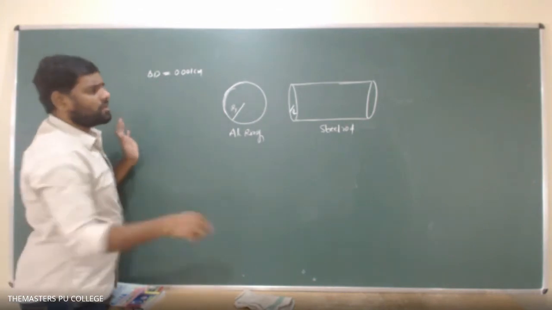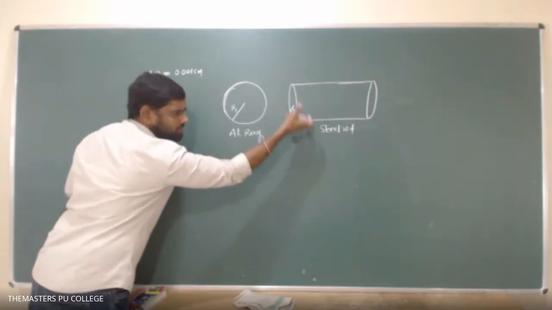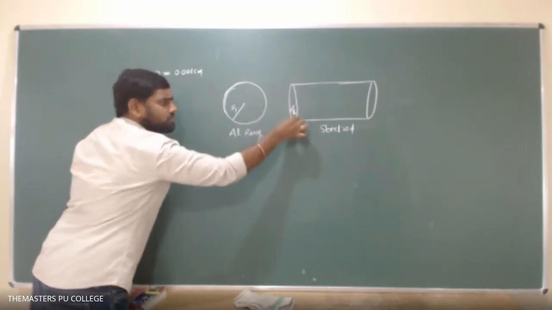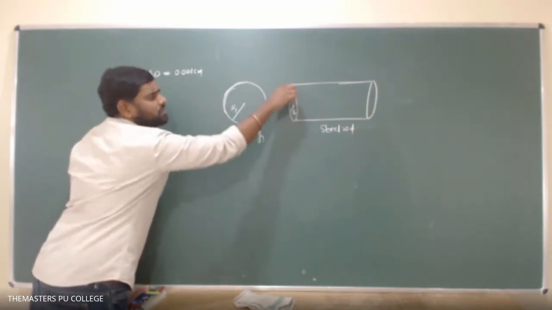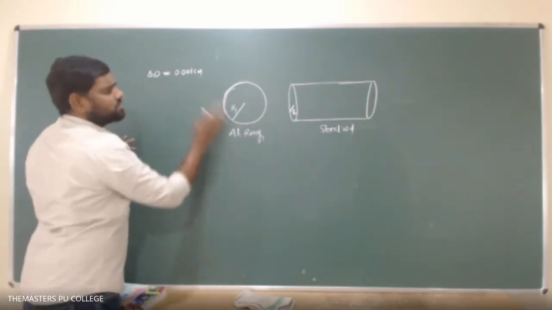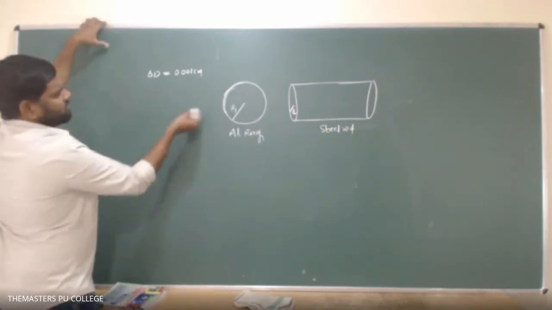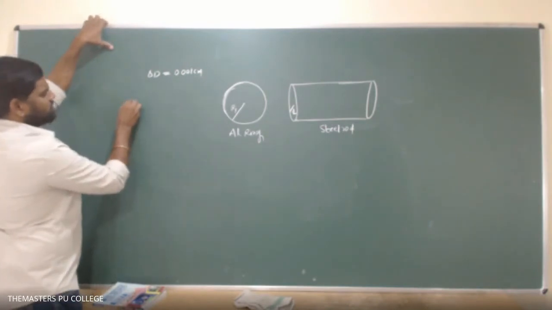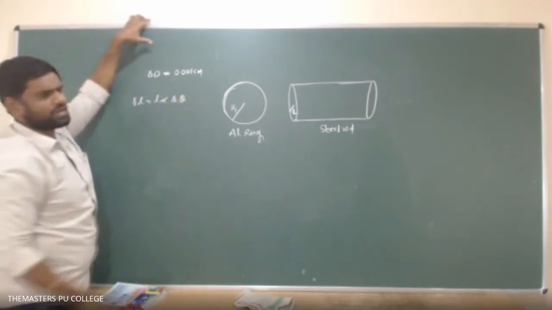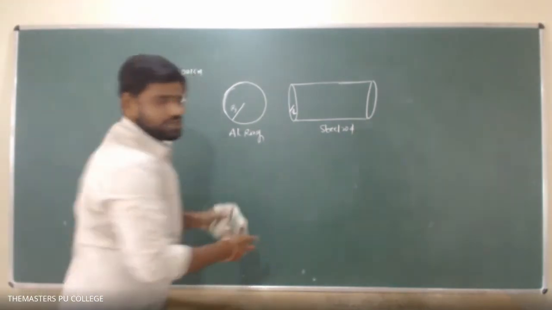That is one way. The second one is to decrease the temperature of the steel rod. If the steel rod's temperature decreases, the steel rod gets compressed. The distance between the atoms in the steel material decreases, thereby the size of the steel rod also decreases. But they are asking for the rising temperature, so we are going to calculate the rising temperature of the aluminum ring. So finally we get this equation: delta L equals L alpha delta theta only. Okay. Understand the question first, students.